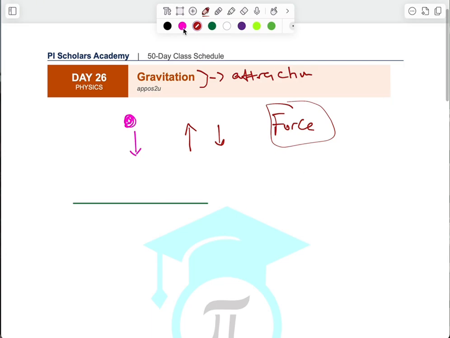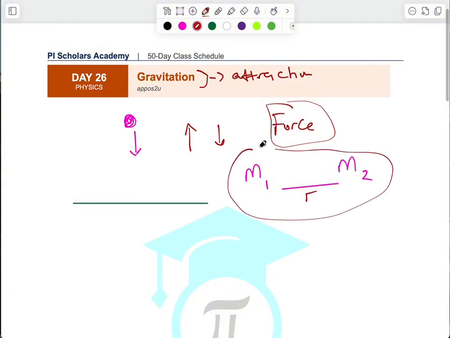So once a body possesses mass, let's say you have body 1 which possesses mass m1, and another body, body 2, which possesses mass m2, and they are at a certain distance apart. Let's call that distance r. Then there is a force of attraction between these two objects, and that force of attraction is known as the force of gravity. So that's the first thing you need to know.